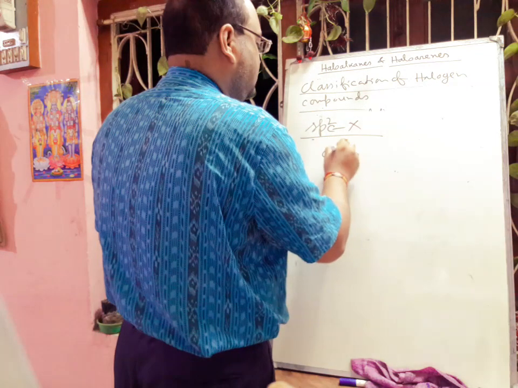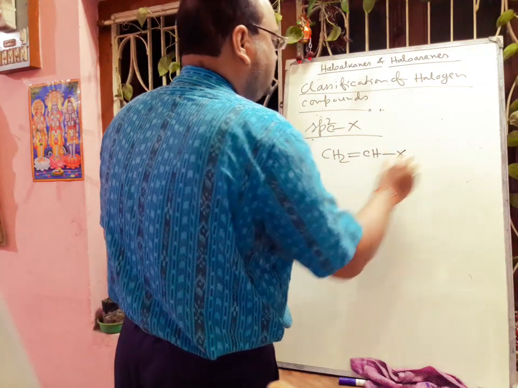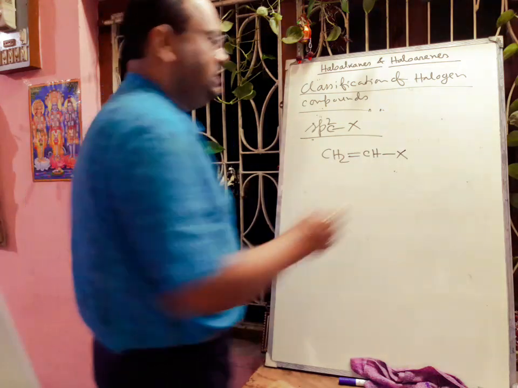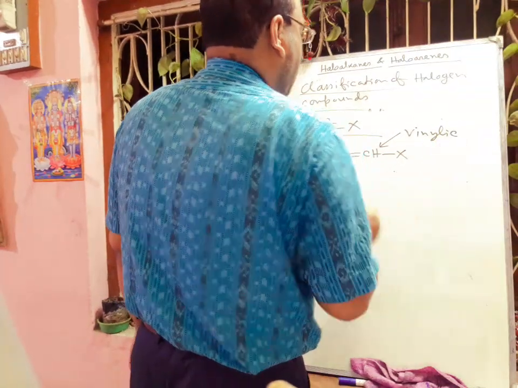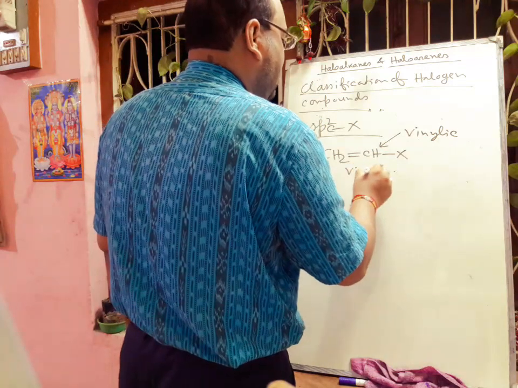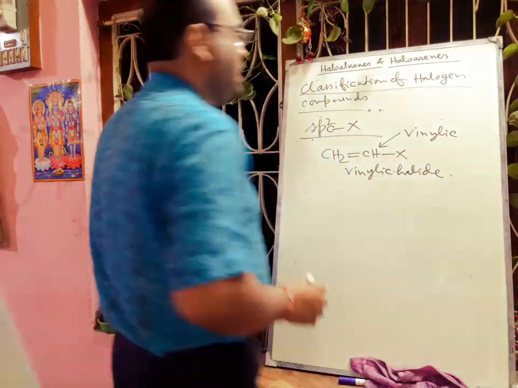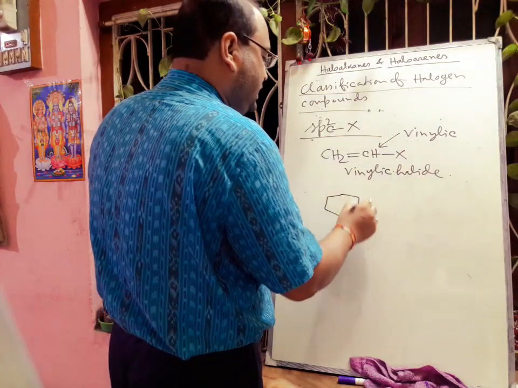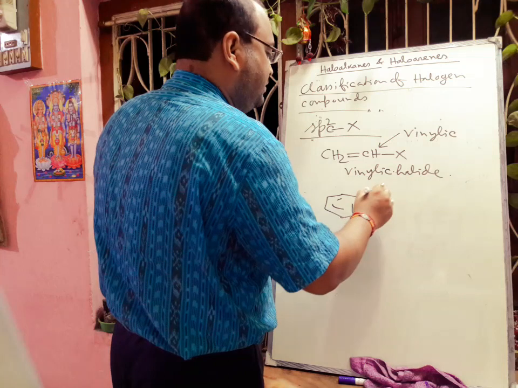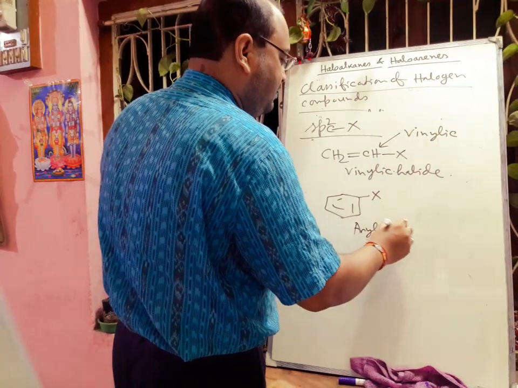When the halogen atom is directly attached to the carbon-carbon double bond, this position is called vinylic and the halide is called a vinylic halide. And another is the aryl halide. When the halogen atom is directly attached to the benzene ring, then this is called an aryl halide.